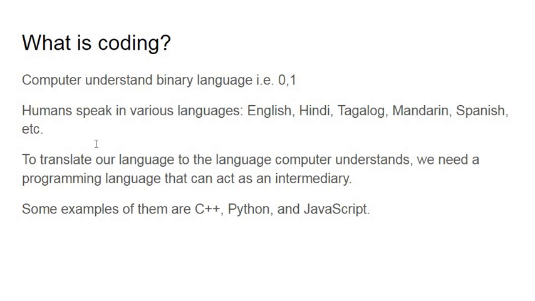Computers understand binary language, which is basically 0 and 1. So you might have heard of it, and it's used a lot in computing. Humans speak in various languages, such as Hindi, English, Tagalog, Mandarin, and Spanish, etc. To translate our language to the language the computer understands, we need a programming language that can act as an intermediary. So some examples of these languages are C++, Python, and JavaScript. We're going to be learning Python, so make sure you pay special attention to that.